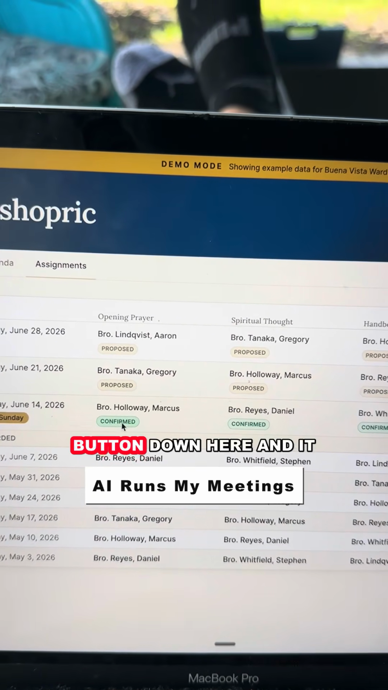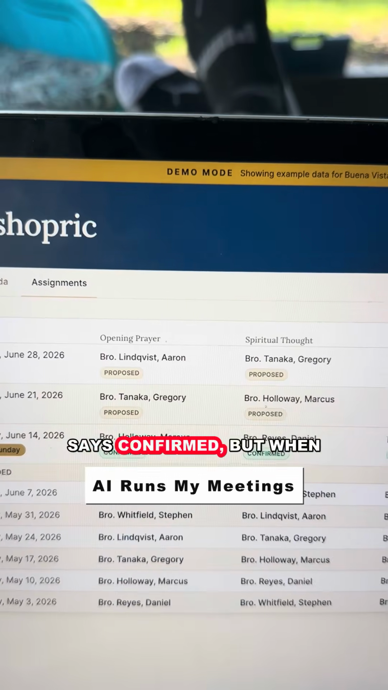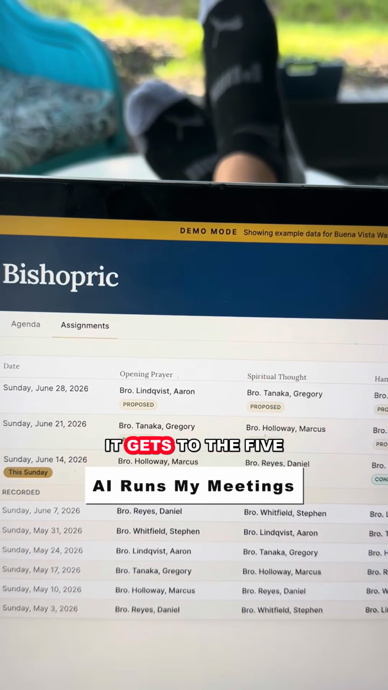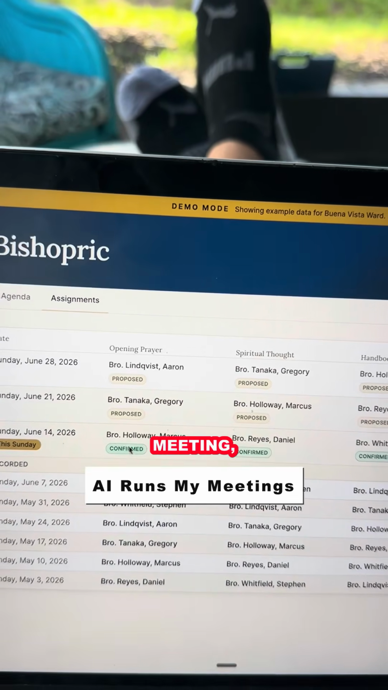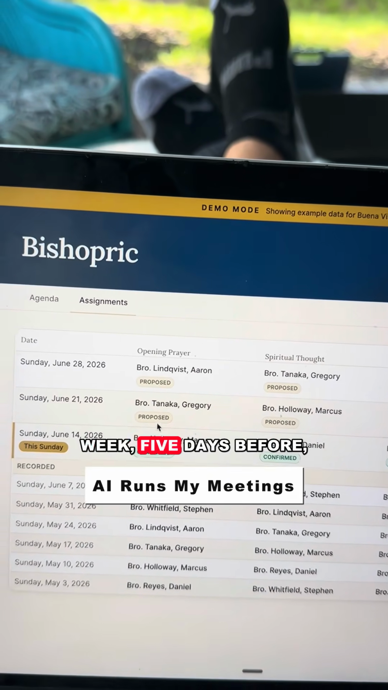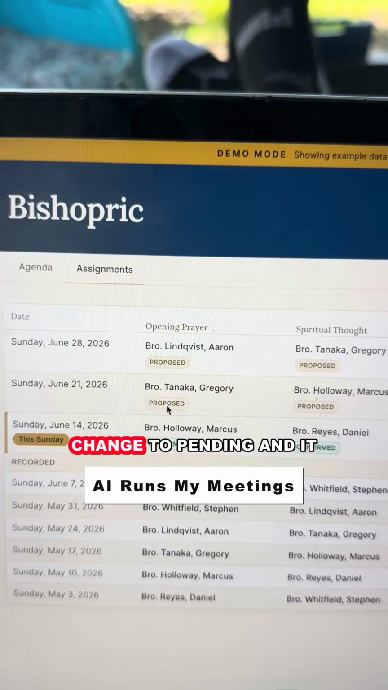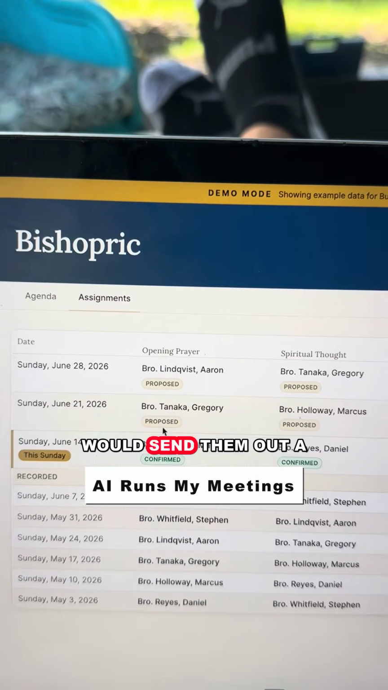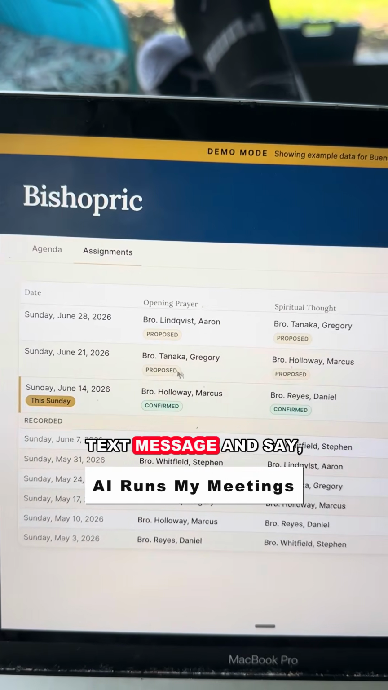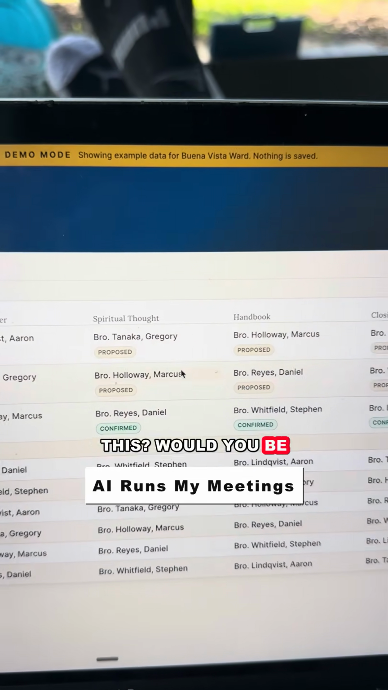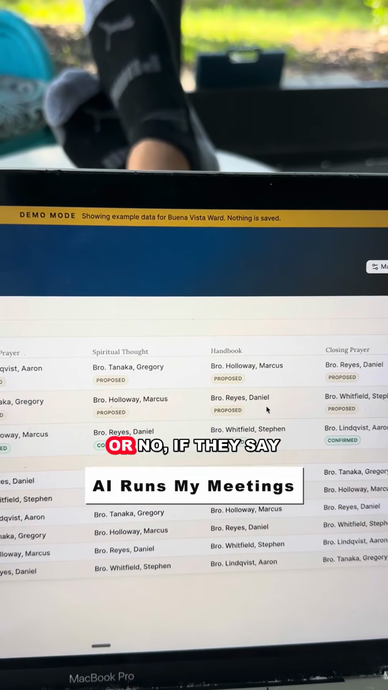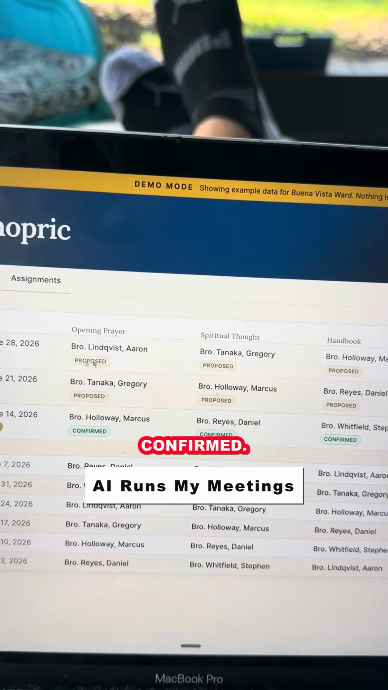We have this button down here and it says confirmed, but when it gets to five days out before the meeting, so like let's say next week, five days before, it would automatically change to pending, and it would send them a text message and say, hey, would you be willing to give the opening prayer? Would you be willing to do this? Would you be willing to do that? And then if they say yes, it says confirmed.